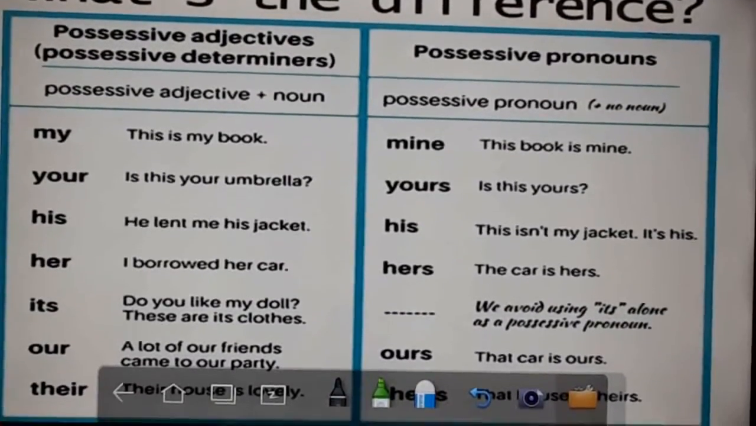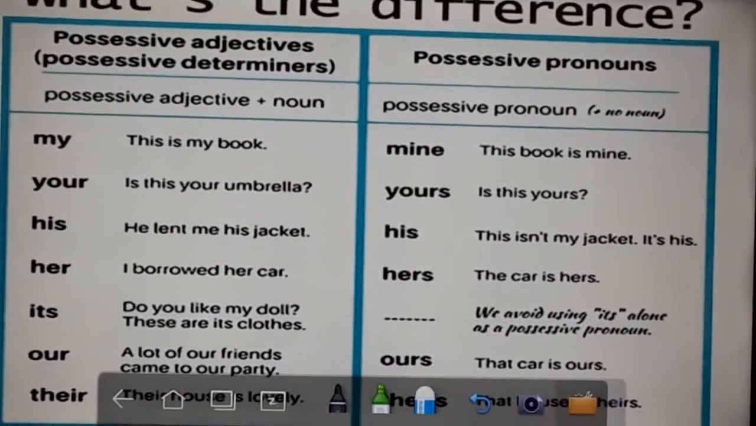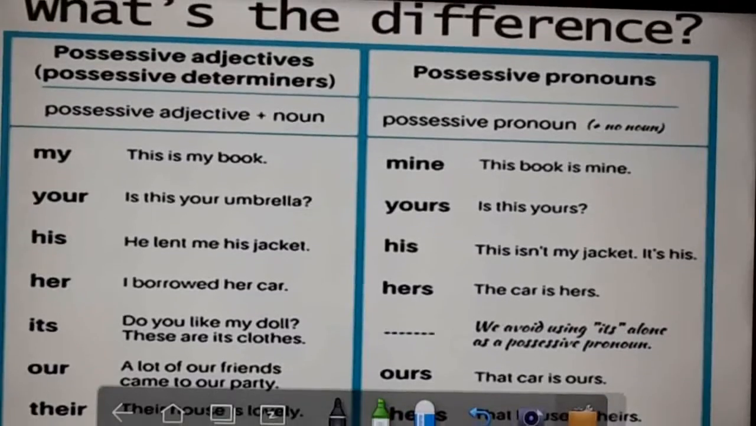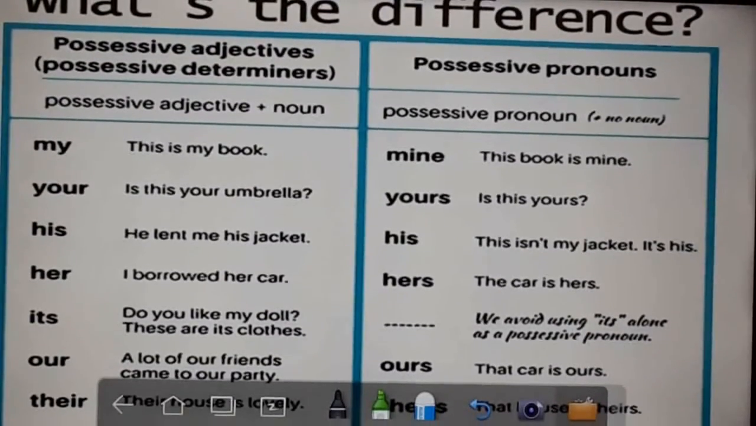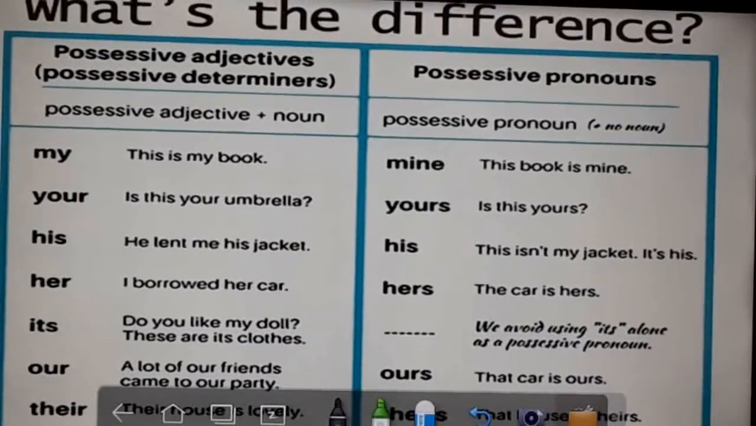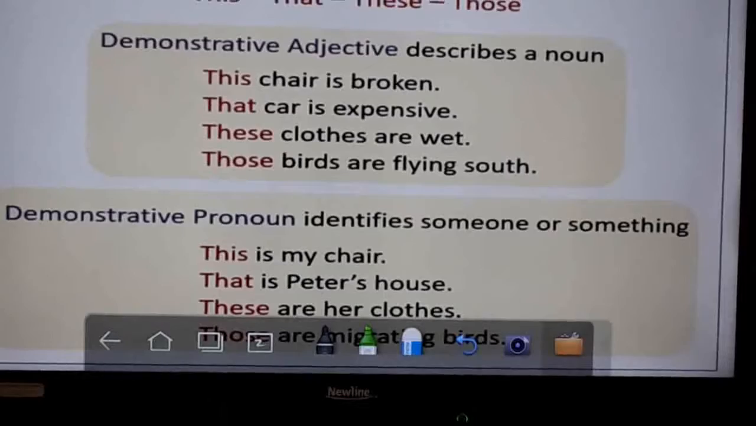The word mine is used as pronoun. Whose book? My book. This book is mine. It shows the possessiveness. Next we can go to demonstrative pronouns.